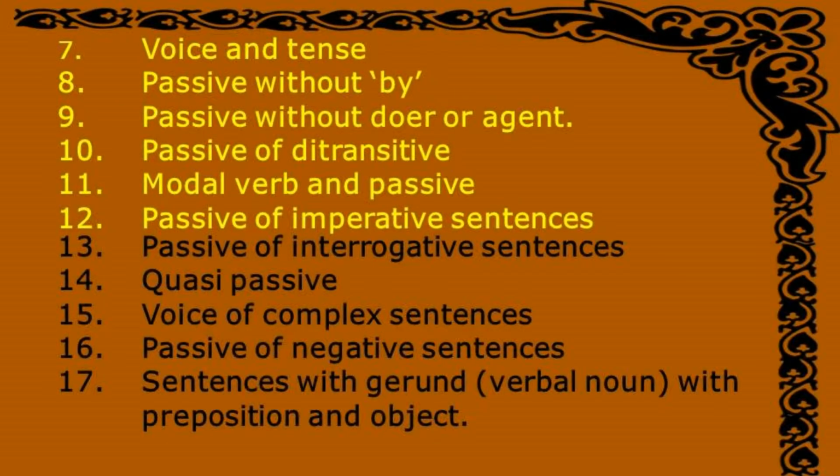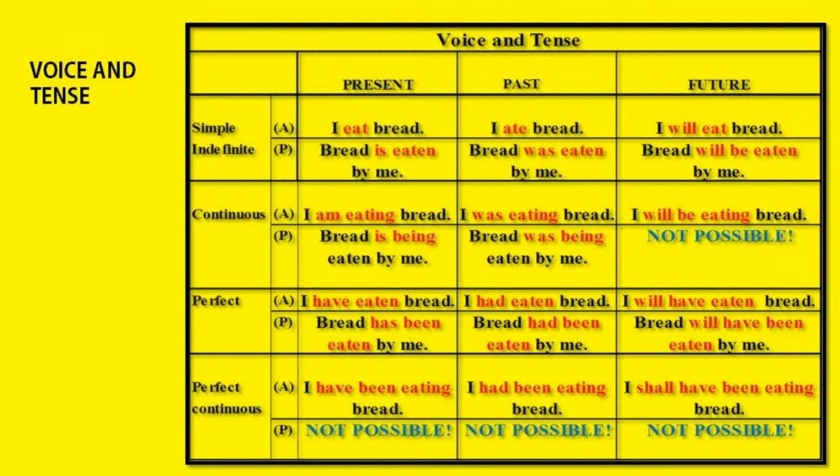So we start with voice and tense. Dear students, dear viewers, in active and passive voice, we must have a very good knowledge of tense and its relation with voice of a particular verb or verbs. Present tense, past tense, future tense. I give only one sentence, and in different tenses what will be the form of that sentence that is given here. Present simple, I eat bread. The passive is bread is eaten by me. Past simple or past indefinite, I ate bread, and in passive it will be bread was eaten by me.